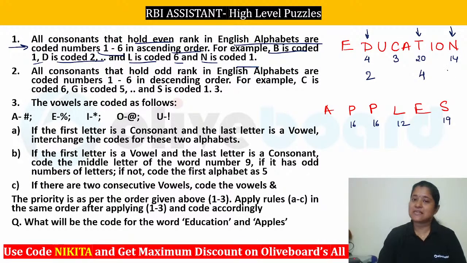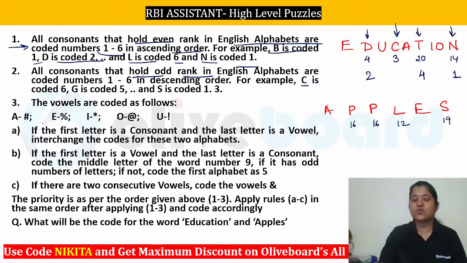And N is 14. That means it is the 7th rank. So if it is the 7th rank, that means 1 to 6 and again we start over from 1. So N has to be coded as 1. I hope this is clear, how we have coded the even valued ranks. Now let's check the odd value rank. So what is given for the odd value? All the consonants that hold an odd rank in the English alphabet are coded 1 to 6 in the decreasing order.